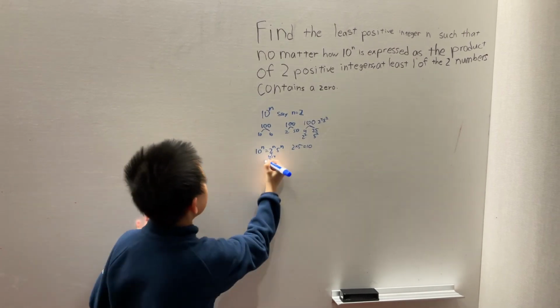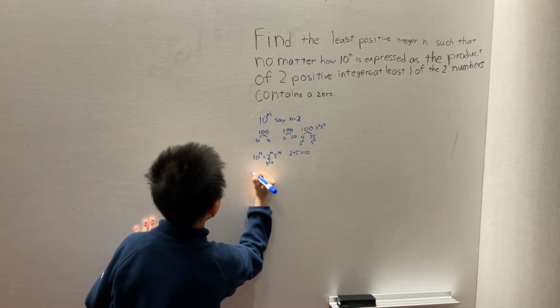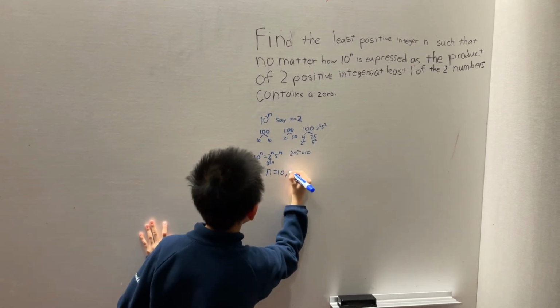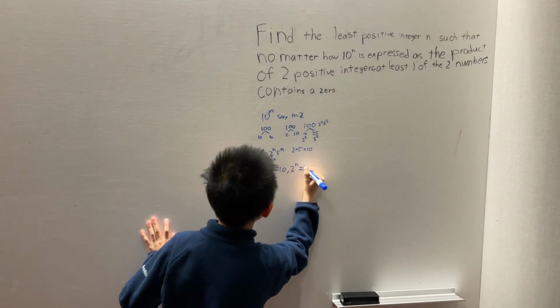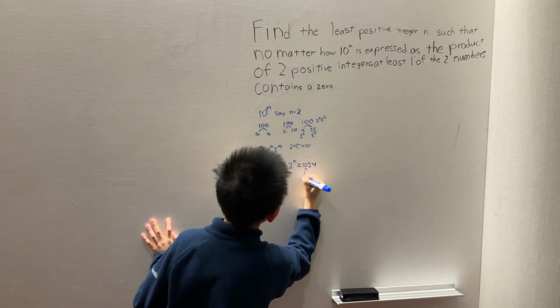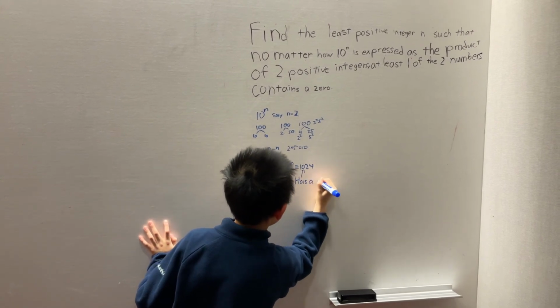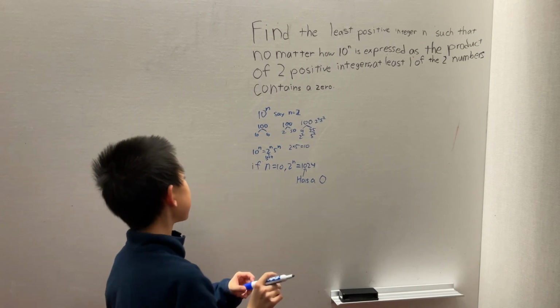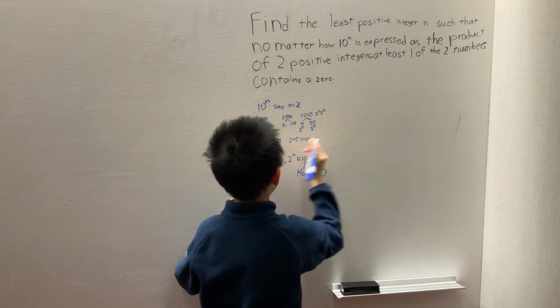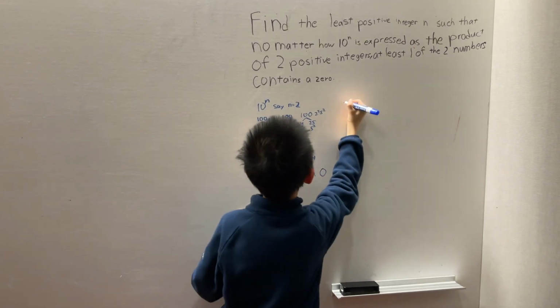So we see that if n equals 10, then 2 to the n equals 1024, which has a 0. But is there anything better than n equals 10? So we can go out testing the powers of 5, because we can test that. We've already found the smallest power of 2 that works, so we should probably check the smallest power of 5 to see if that's any smaller.